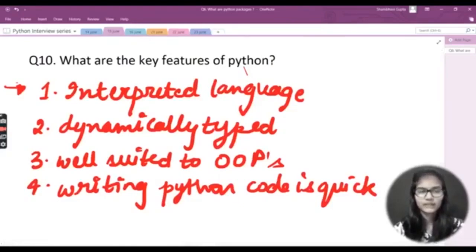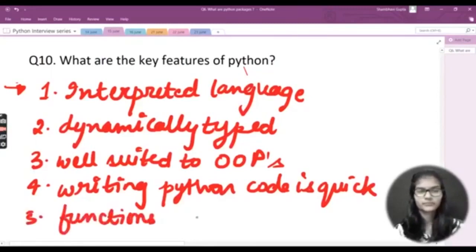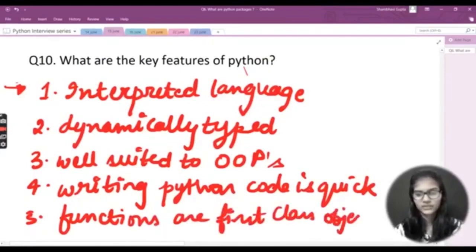Other than that, we also have one more feature: in Python, functions are first class objects. That is, you can pass any variable to a function, you can pass a function to a function, you can call a function, and all those things you can perform. So the last key feature I would include here is that functions are first class objects. This means you can define any variable with a function, call a function with a function, declare a function inside a function, and all those things you can do in the Python programming language.